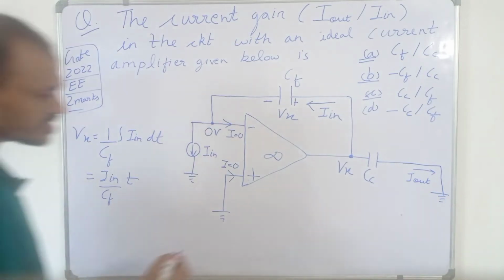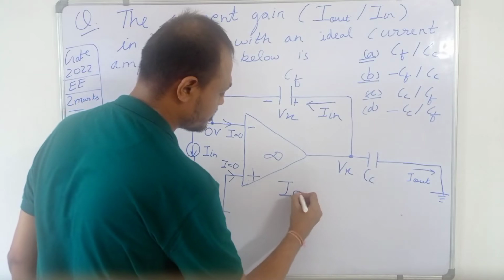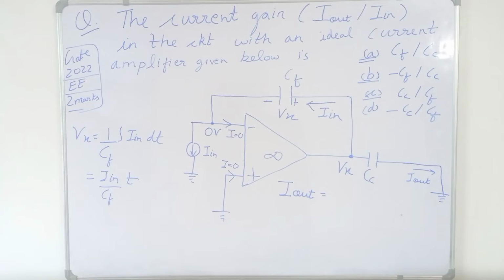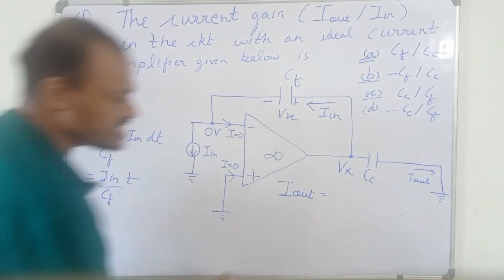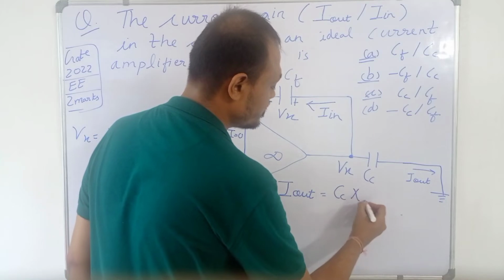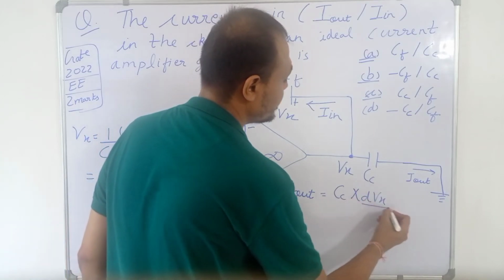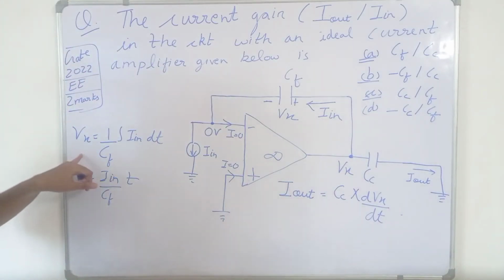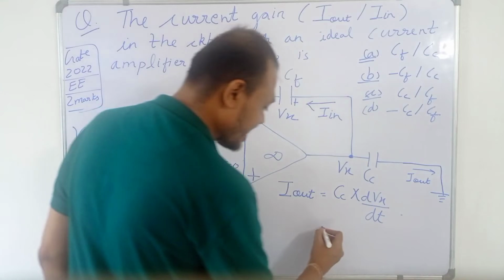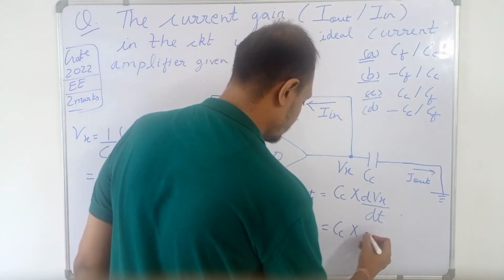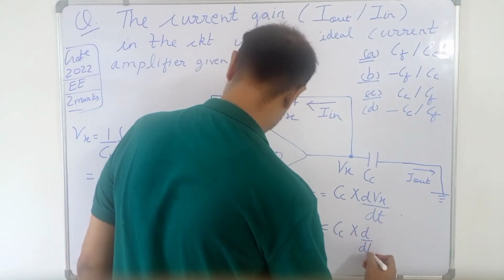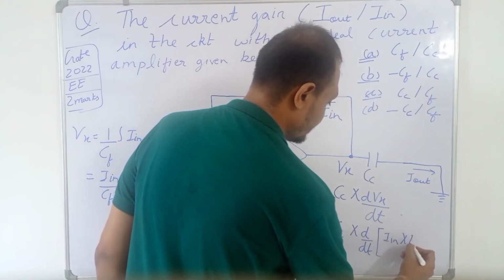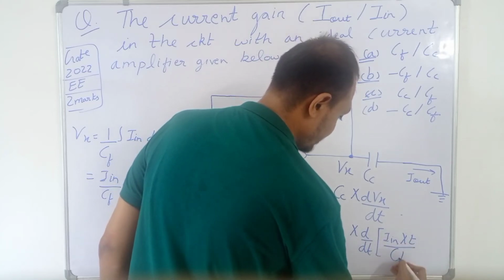Now, what will be the formula for I out? I out similarly will be equal to Cc into dVx upon dt. We have already found the Vx value, so we can write Cc into d by dt of I in into t upon Cf.